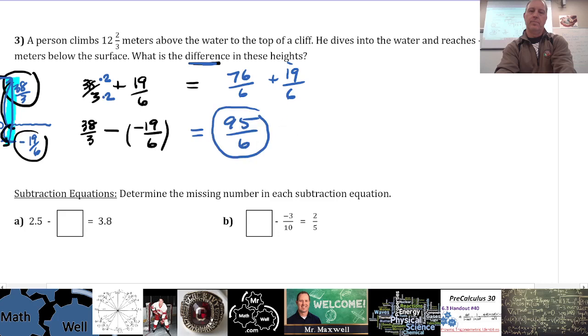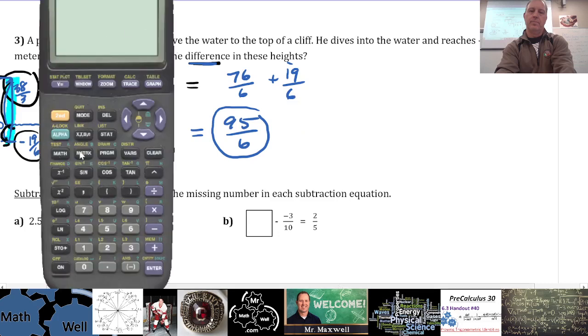And so you can make this into a mixed fraction. Yeah, for sure. Do you know how to do that? You guys know how to do that? I mean, your calculator could probably do that. You probably have a button, like a fraction button, where it can change from improper to mixed. But how would you do this if you didn't have that fancy button? Yeah. You can divide 95 by 6 and then put the whole number and then the remainder over 6.